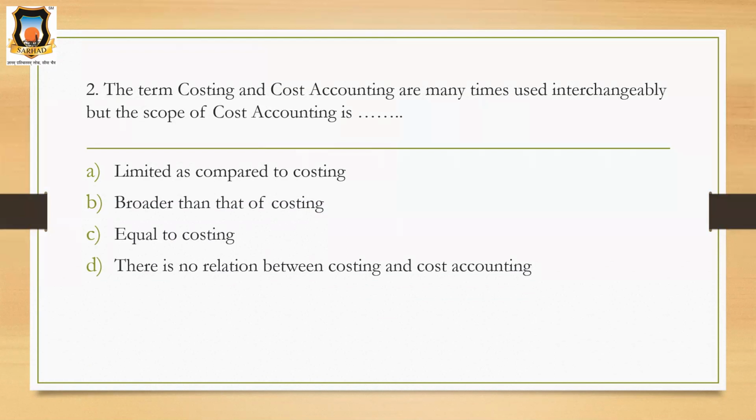See, costing is just finding out the cost of a particular product, whereas the scope of cost accounting is broader than that of costing. Okay? It includes so many methods for cost ascertainment. So the correct answer will be broader than that of costing.